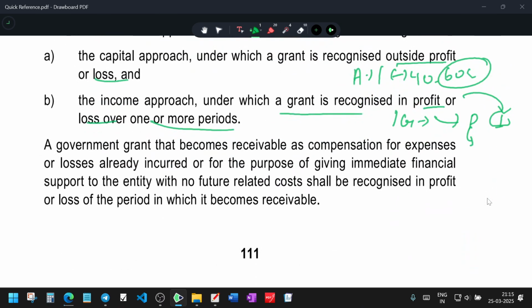A government grant that becomes receivable as compensation for expenses or losses already incurred, or for the purpose of giving immediate financial support to the entity with no further related cost, shall be recognized in profit and loss for the period in which it becomes receivable.